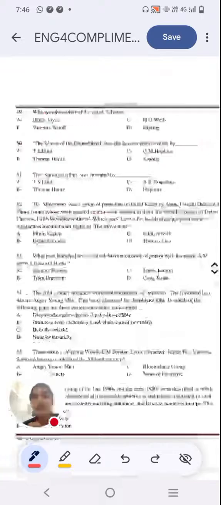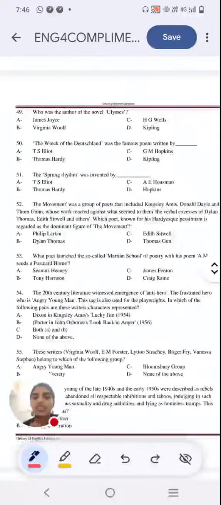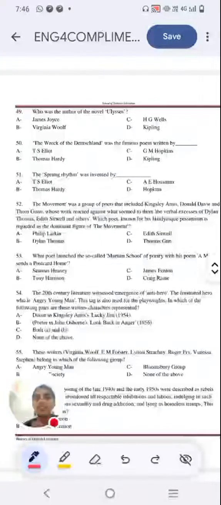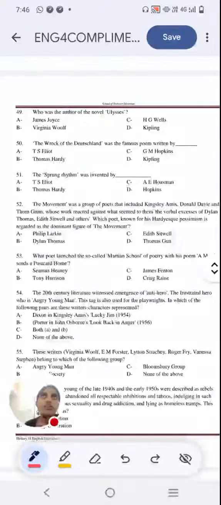Who was the author of the novel Ulysses? Direct question. Option A, James Joyce. Option B, Virginia Woolf. Option C, H.G. Wells. Option D, Rudyard Kipling. Who wrote Ulysses? And if I'm not wrong, tell me the year. Is it 1922 or not? Dealing with stream of consciousness, it is James Joyce.